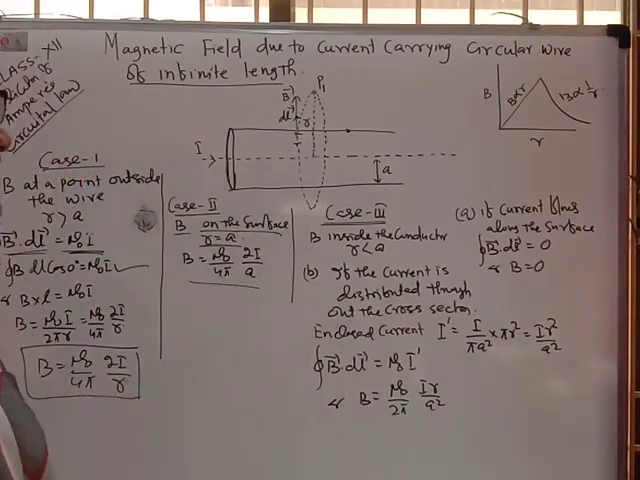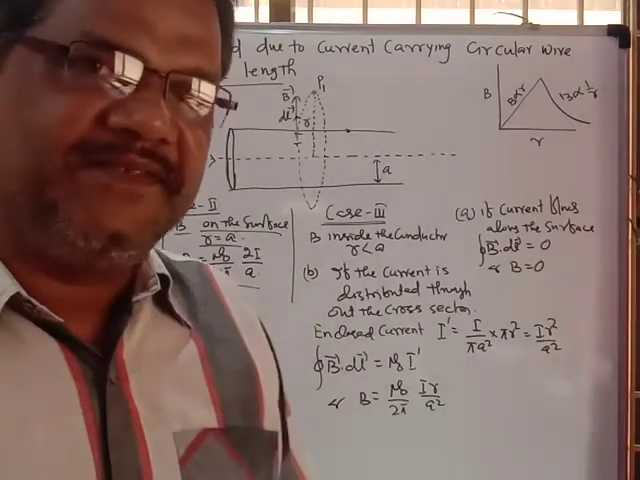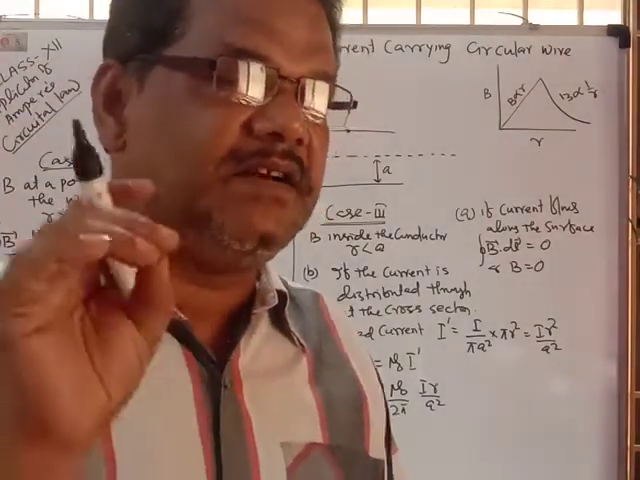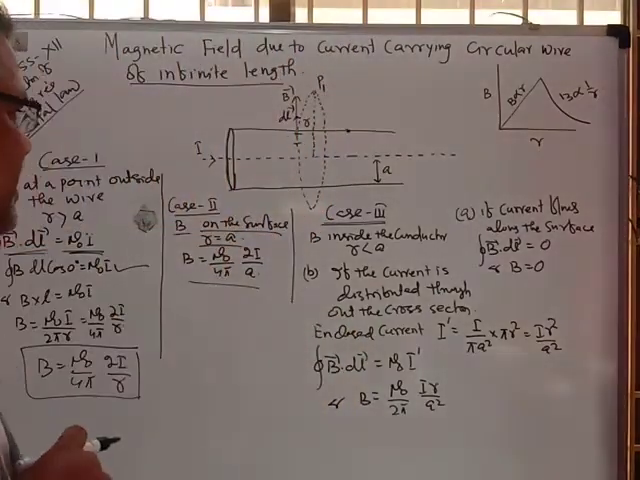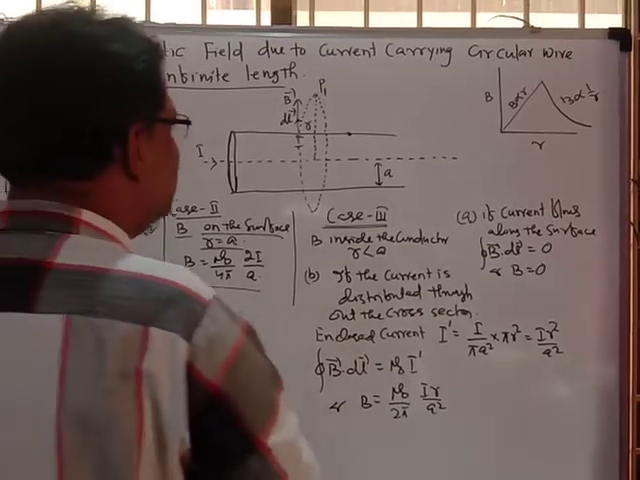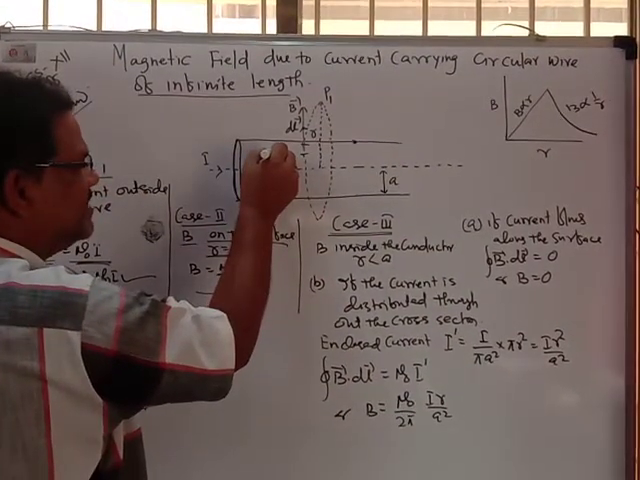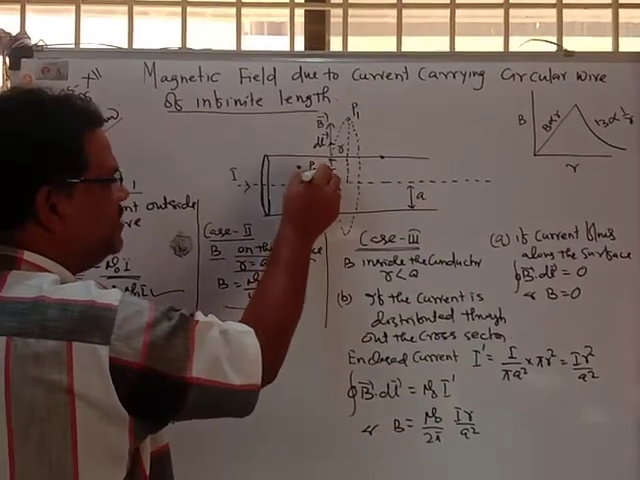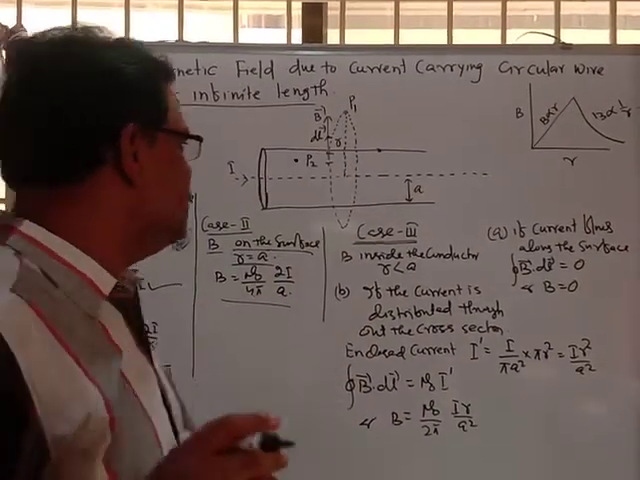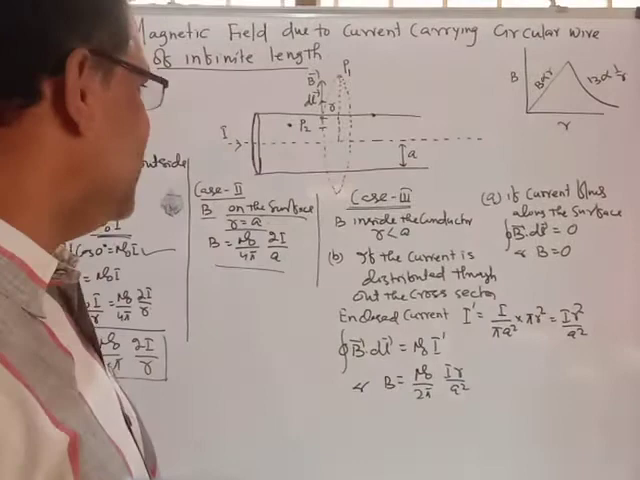The important case is: what will be the magnetic field inside the current carrying conductor? Inside the current carrying conductor, what happens here? That means the point will be inside this one. This is the current carrying conductor. Inside it, take P2 as the point where you want to calculate the magnetic field strength. What will that be?